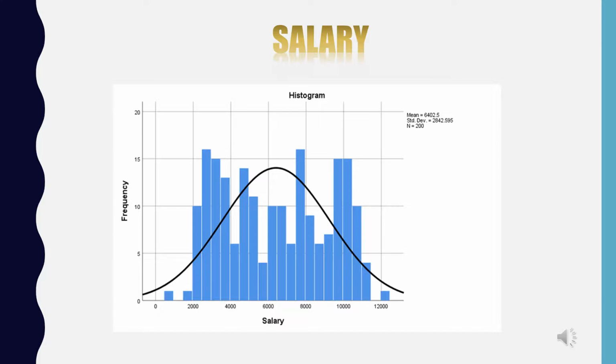The table above shows the statistical analysis obtained from IBM SPSS, and the analysis contained mean, median, mode, standard deviation, variance, skewness, and others. For the mean, we got 6402.50, and for the mode, we got 10,000, which is the highest frequency for SKS alumni, and 12,100 for the maximum value.